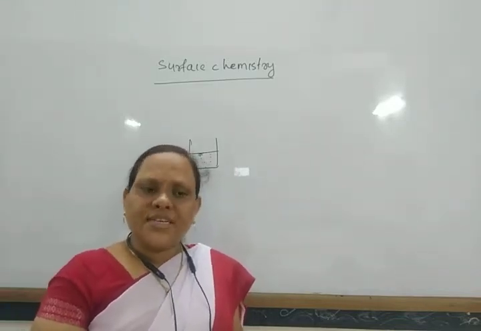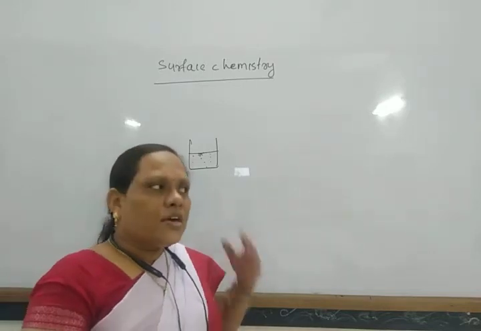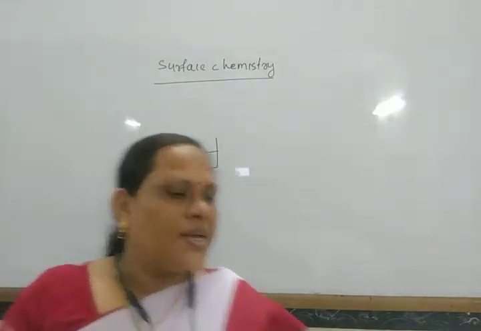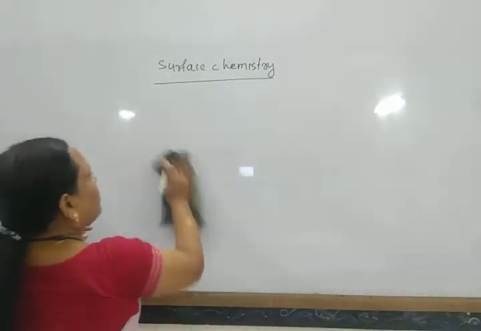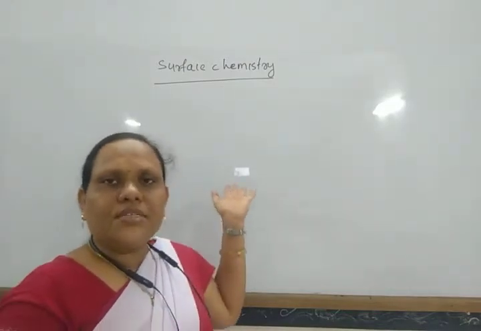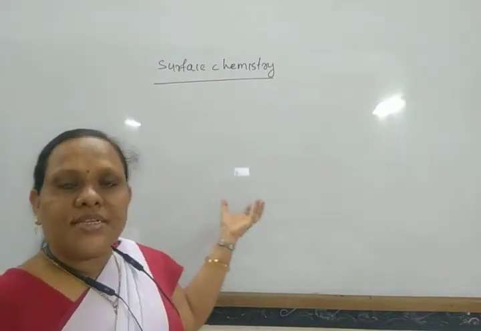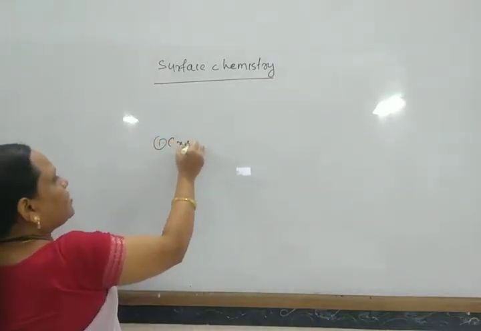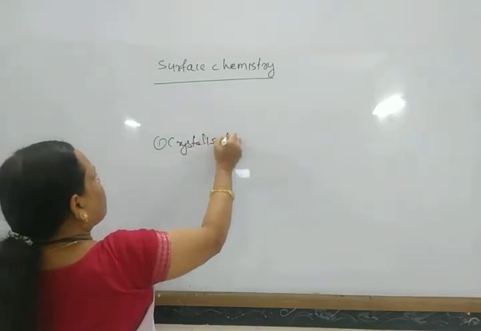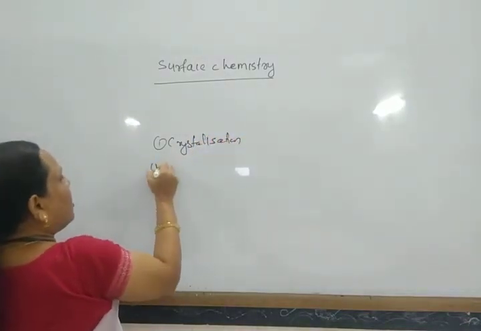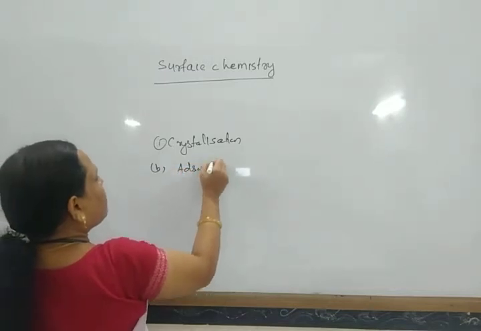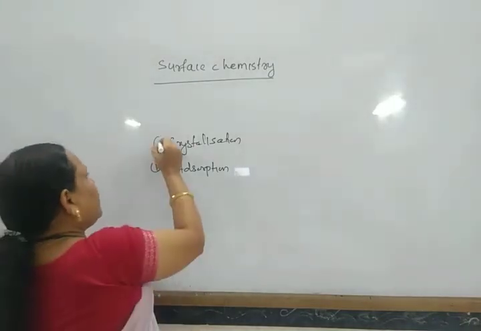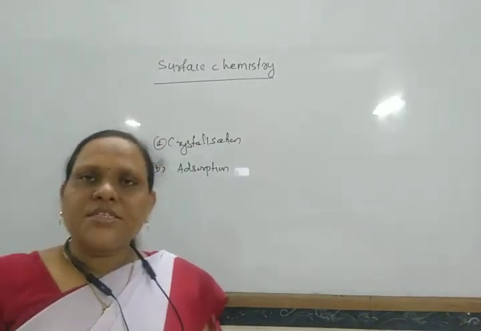So there are different processes that occur on the surface, that is the crystallization process and the adsorption process. Due to this surface phenomenon, surface tension is also there. So crystallization, adsorption: different processes generally occur due to this surface phenomenon.